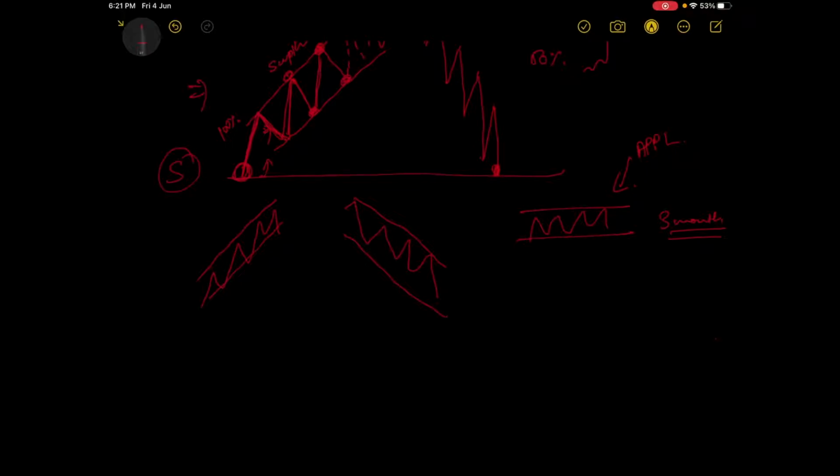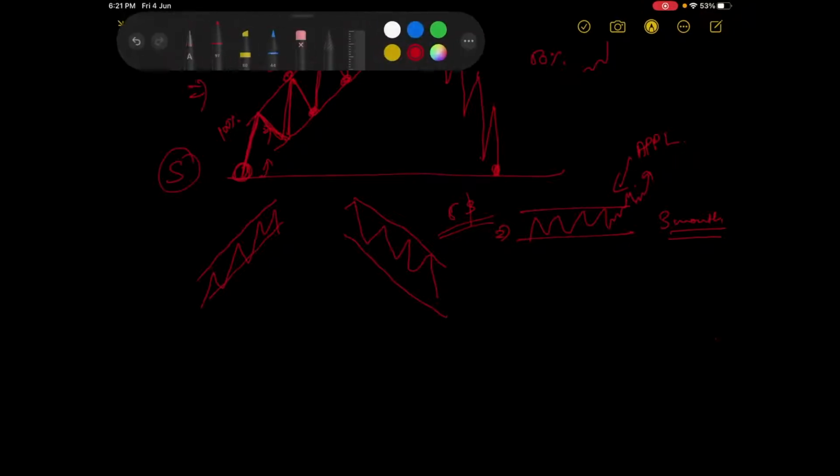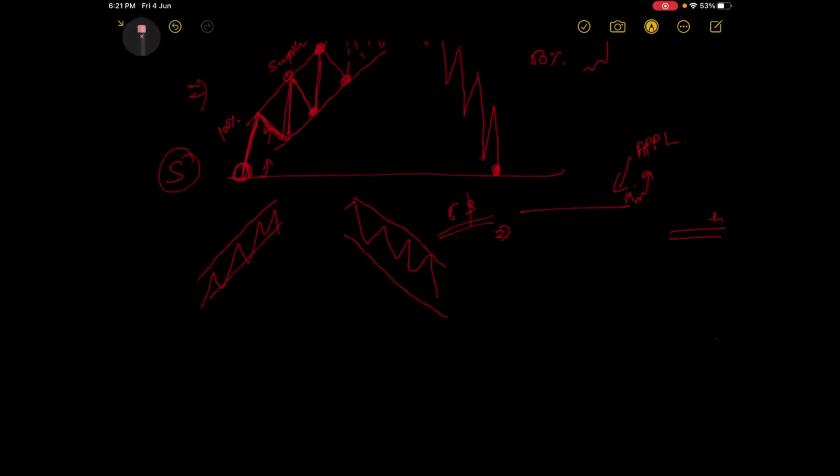What exactly is it doing? It is moving around within some range, suppose a $5 range, so Apple is moving in and around the range. All right, next, if you assume it is going to be bullish or bearish, we need to have a little breakout, retest, and then it goes up. So for now we are assuming that Apple stock is in range, it's traveling in range.